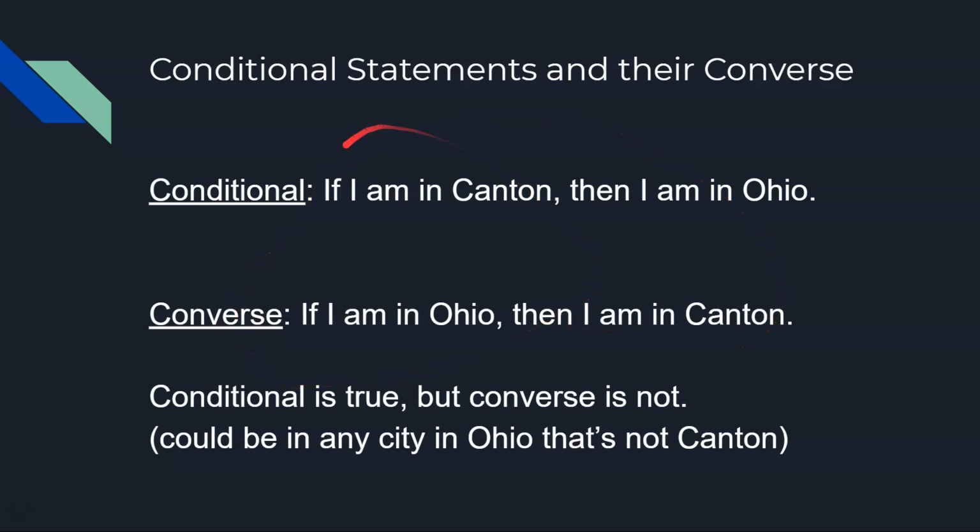Now, if we are starting from a conditional statement and we want to create what we call a biconditional, we need to test the truth of both of these statements. Okay? The conditional is true because if we're in Canton, Ohio, we are certainly in Ohio as well. But if we're in Ohio, then we may not be in Canton. You could be in any other city in Ohio. Okay? You could be in Cleveland, you could be in Cincinnati, Dayton, Toledo, Columbus, or even the smaller ones, right? You could be in any of those cities, but still be in Ohio, but not be in Canton. Okay, so the converse is not true here. We can't really do much else with this statement.